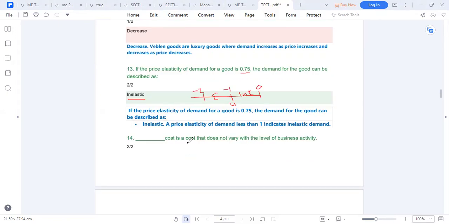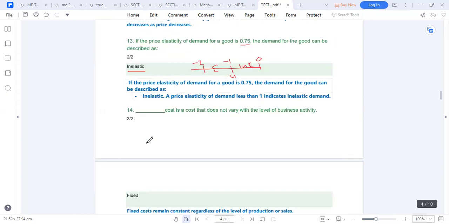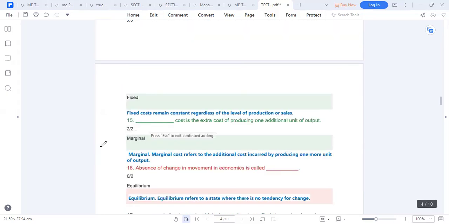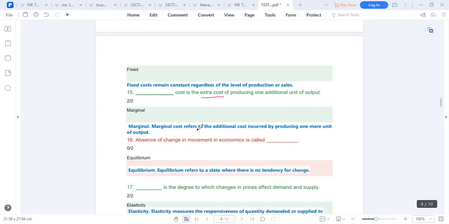Fixed cost is a cost that does not vary with activity. It's a fixed cost. Fixed cost is fixed. All right, I'll just explain any additional in the morning. Marginal cost is the extra cost of producing an extra unit of output. Marginal cost. So margin refers to addition.